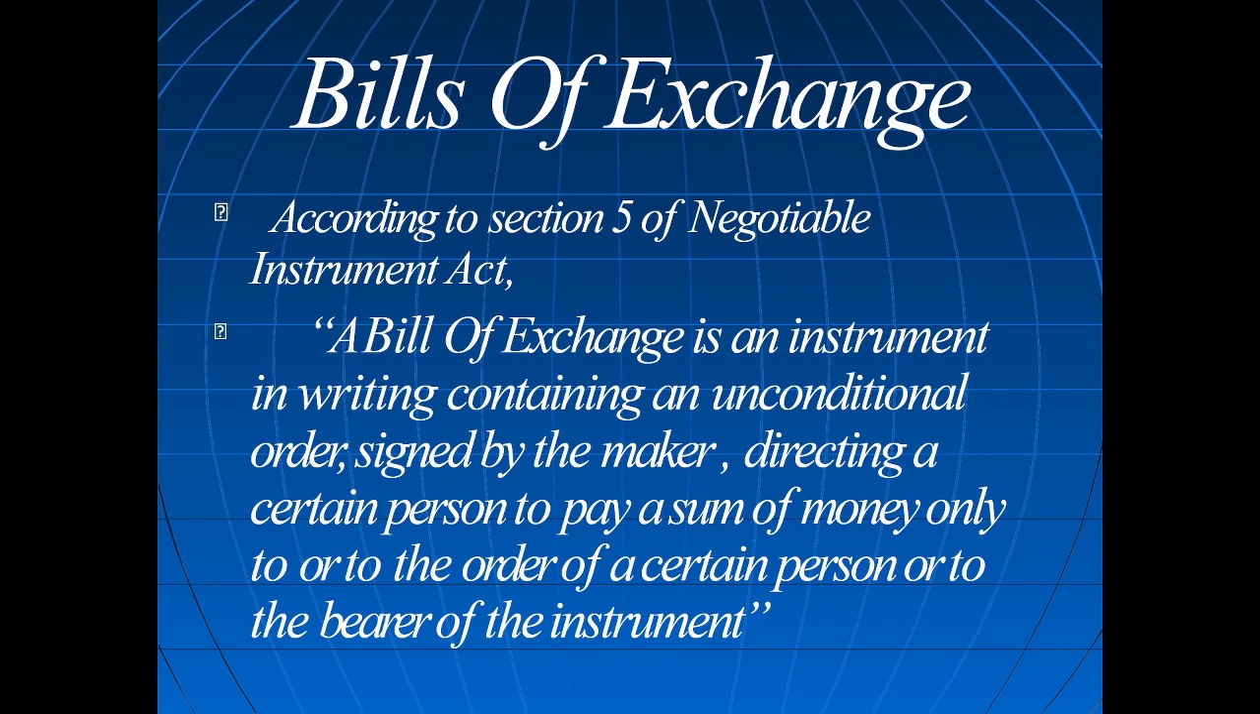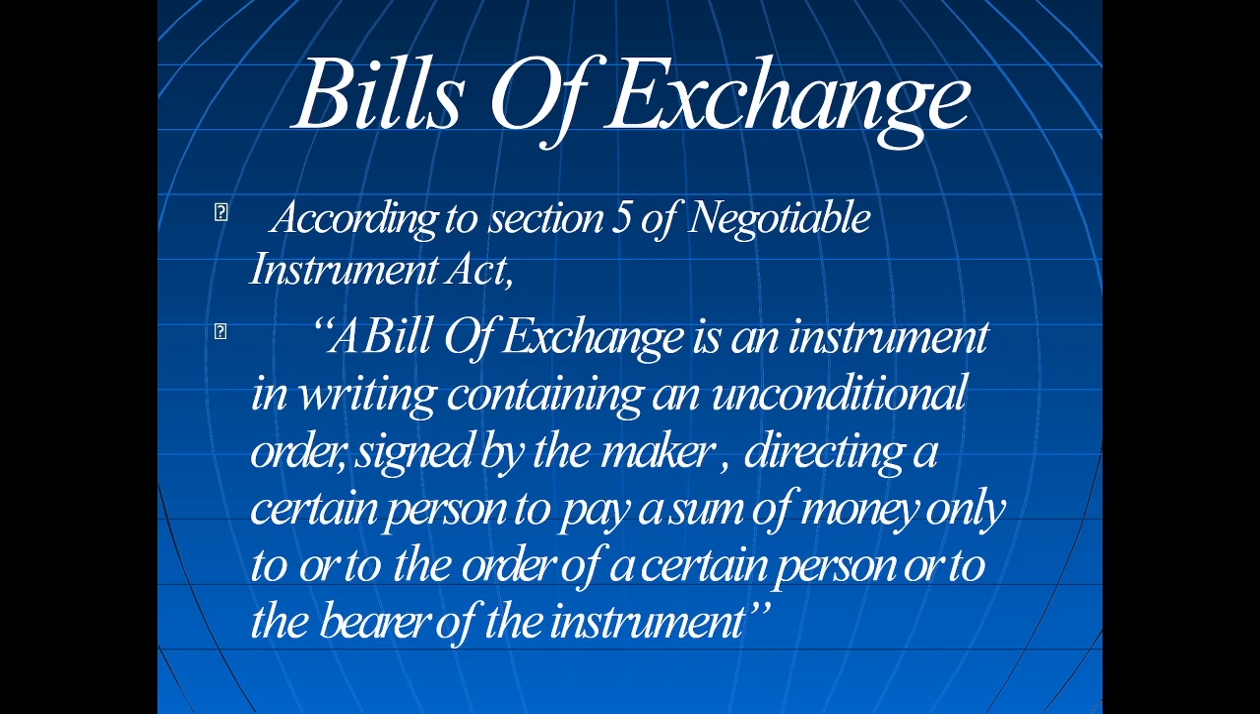Okay. So X sold goods to Y. X prepares a document or instrument. X will write an unconditional order signed by the maker. X will sign, directing Y to pay the sum of money, to pay 8,000 rupees only to him or to the order of a certain person. Means either only to him or to the order of a certain person.